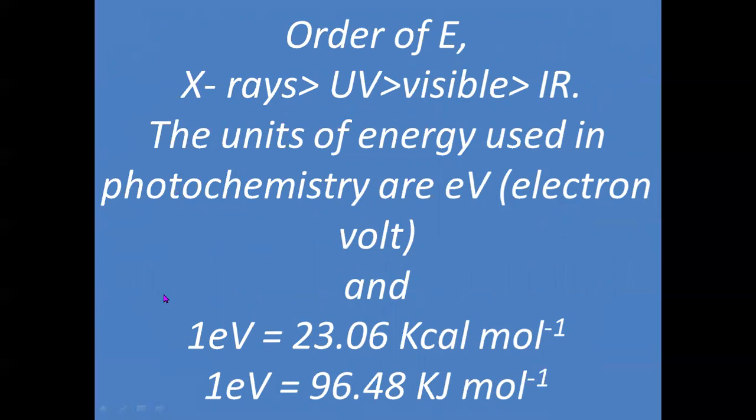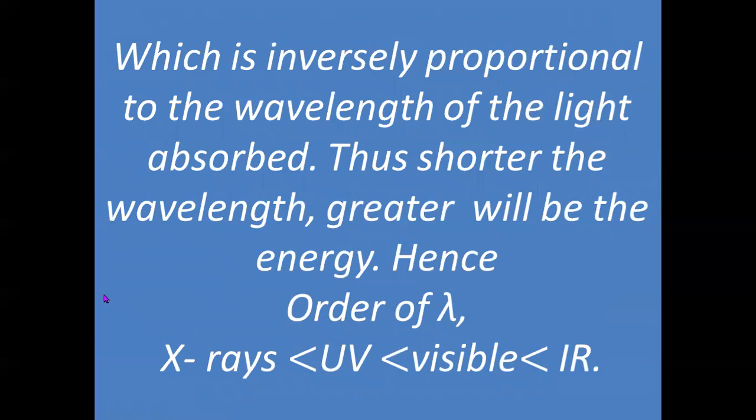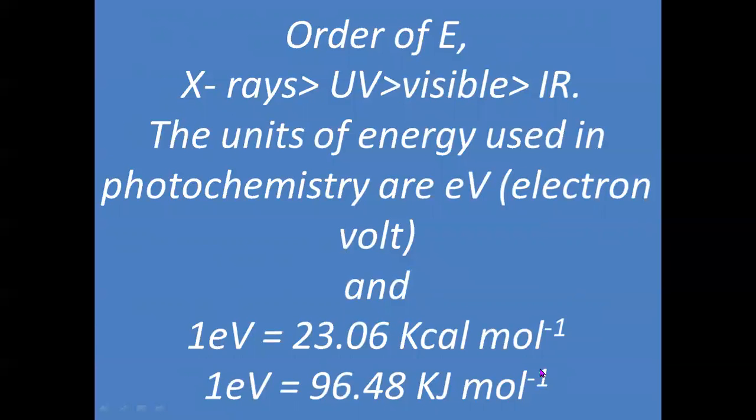Out of these four, X-rays have the highest energy, whereas IR, infrared radiation, possesses the least energy. The wavelength is in the reverse order. The wavelength of X-rays is less than that of ultraviolet rays, which is less than visible, which is less than infrared radiation. So the wavelength of X-rays is the shortest and IR has the longest wavelength. These are the orders of wavelength and energy.